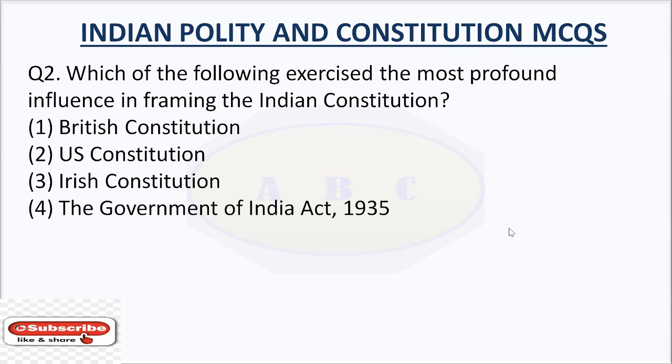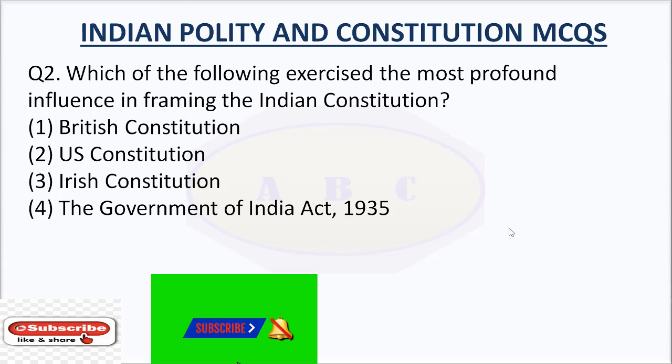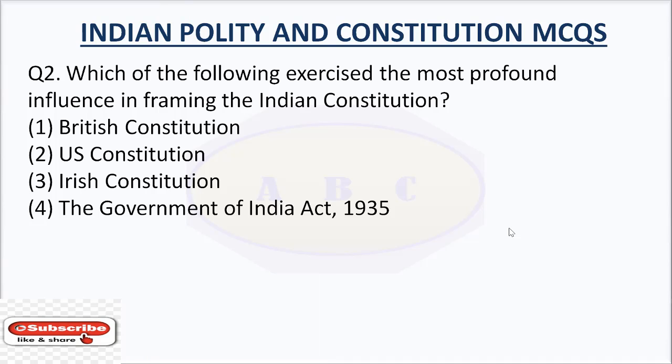Question number 2. Which of the following exercised the most profound influence in framing the Indian Constitution? Option number 1, British Constitution. Option number 2, U.S. Constitution. Option number 3, Irish Constitution. And option number 4, the Government of India Act 1935. The answer is the Government of India Act 1935.